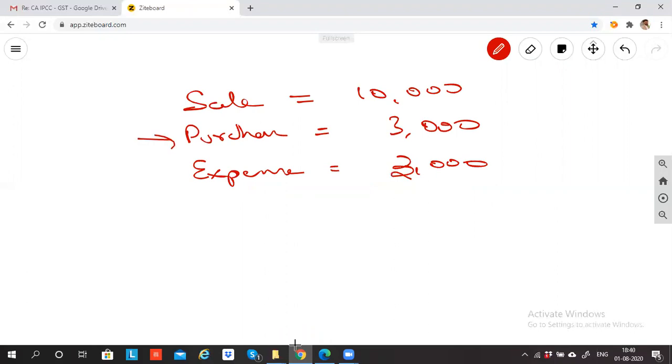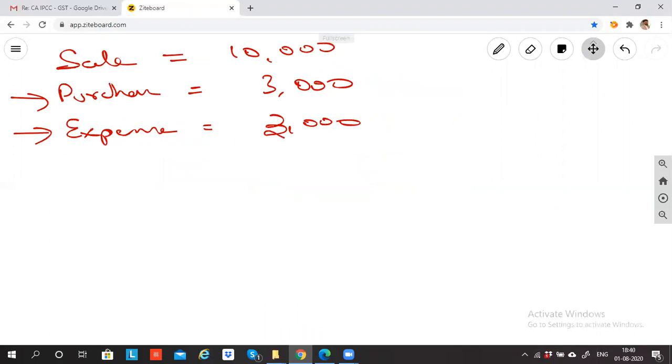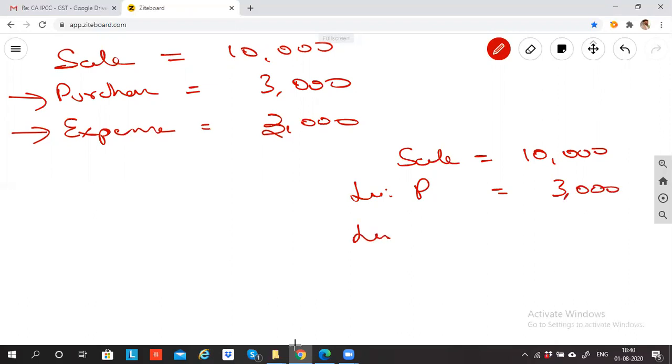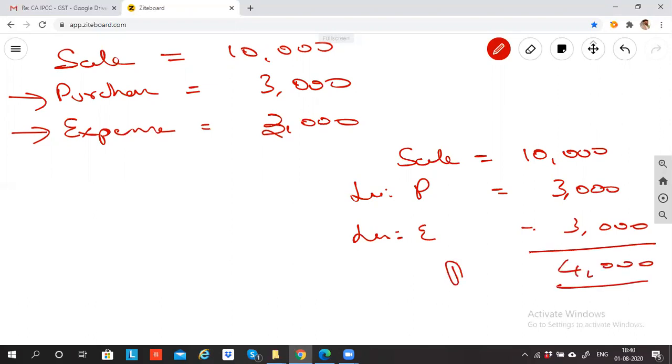Guys, I told you purchase is different, expense is different. This is the question: please calculate the profit. Sale is 10,000 less purchase 3,000, then I subtract from it expense 3,000. So 4,000 is my profit.